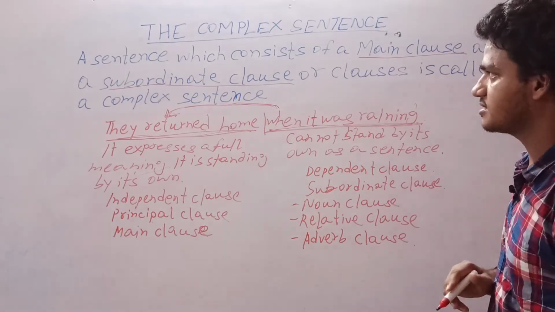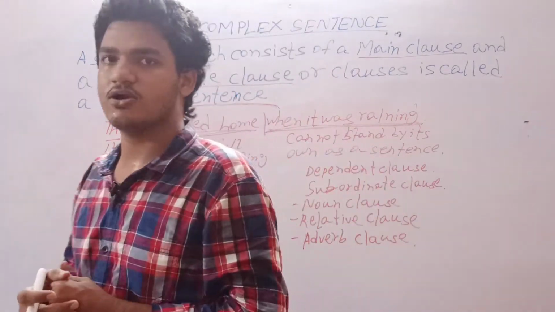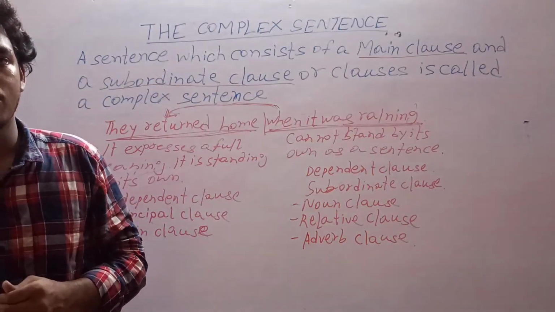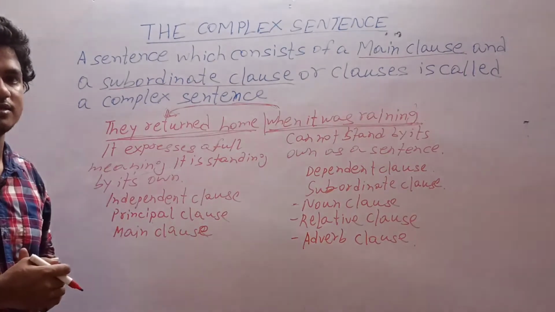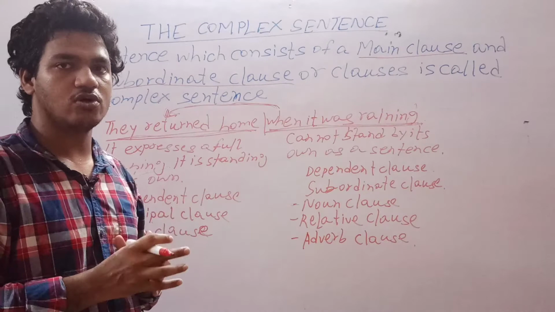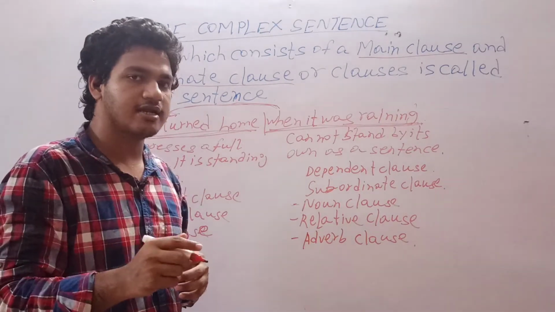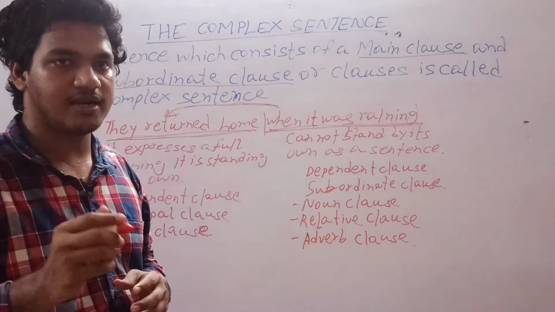It's called a complex sentence. So a sentence which consists of a main clause and one or more subordinate clauses is known as a complex sentence.